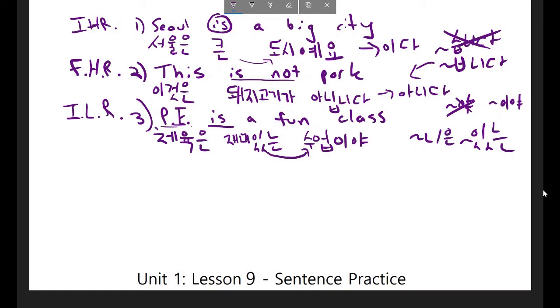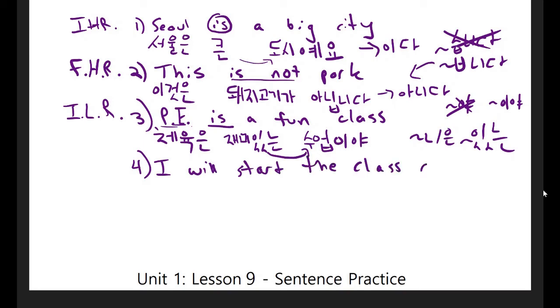The next sentence I would like you to try is, I will start the class now. And let's conjugate this using the informal high respect form. I'll give you 10 seconds and you can start now.